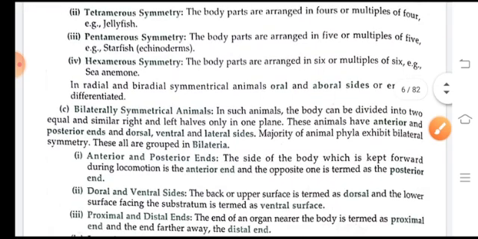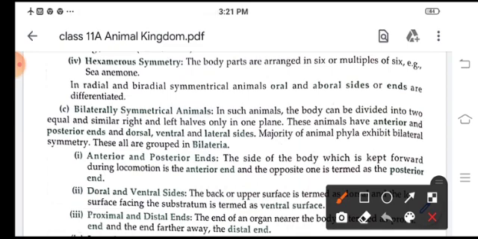Next is bilateral symmetry. Bilaterally symmetrical animals are those animals in which the body can be divided into two equal and similar right and left halves only in one pair. Now these animals have anterior and posterior ends, dorsal, ventral and lateral sides. Mostly animals exhibit bilateral symmetry. They are all grouped together as bilateral.